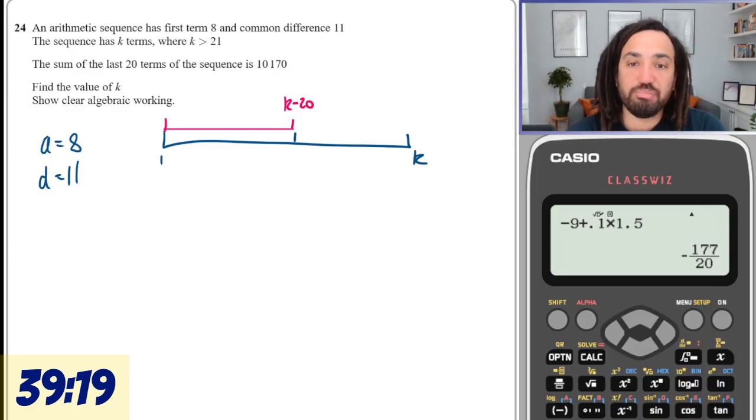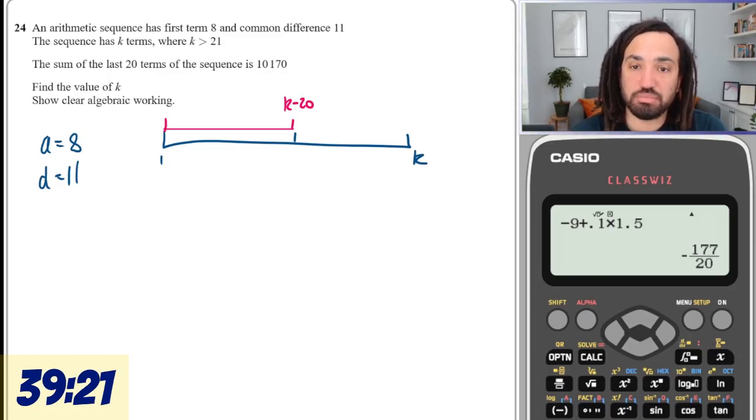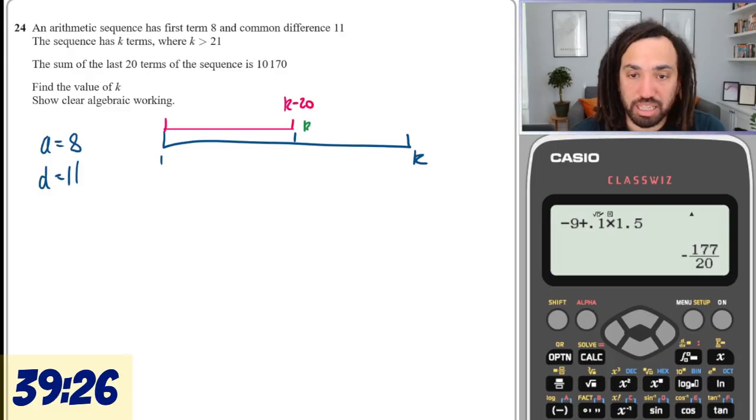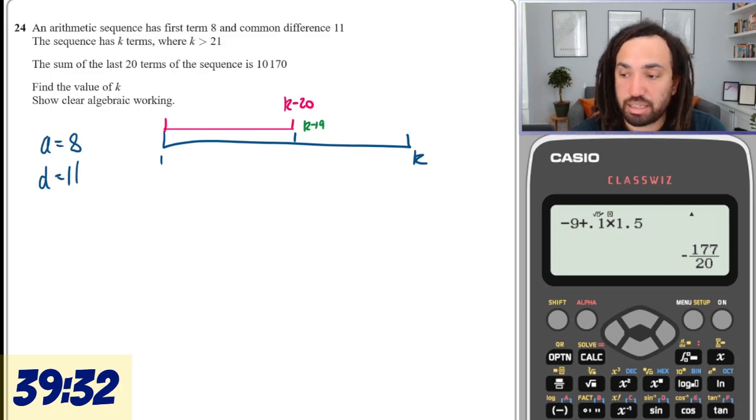Would that leave me the last 20 terms? Well, the next one would be k minus 19, and then from there all the way up to k. So that would work, yes. That would give me all of the last 20 terms.